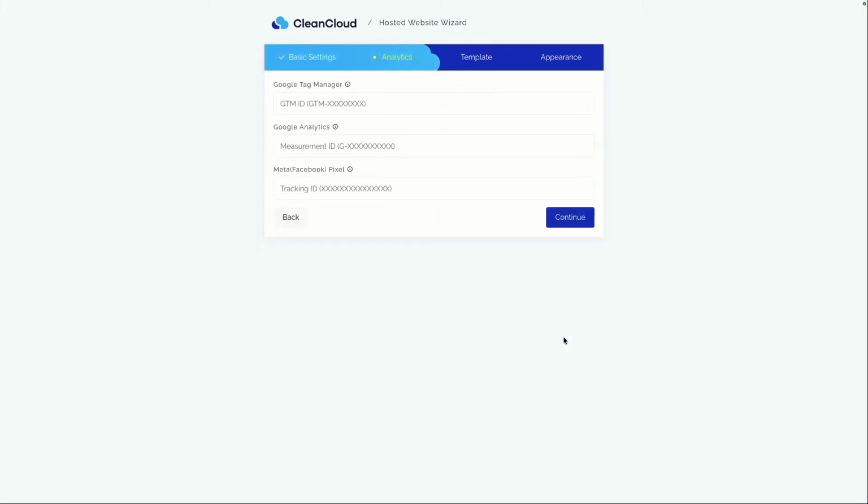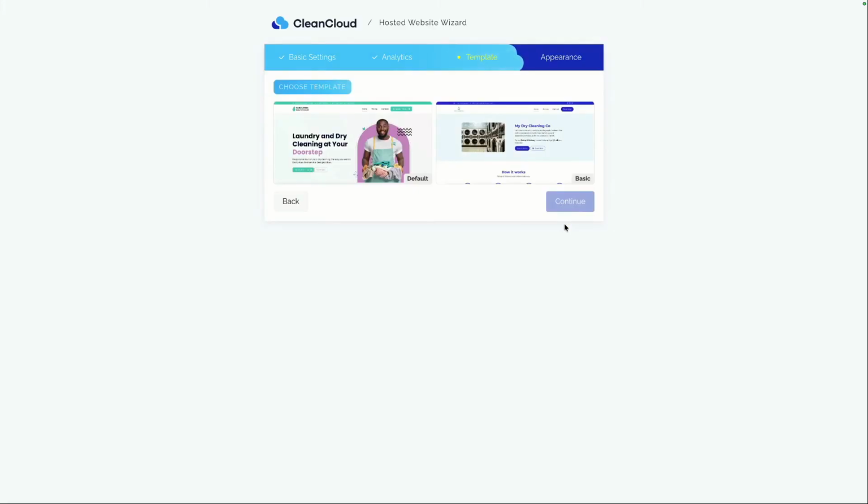The next area is about analytics. Remember that if you don't have Google Tag Manager, Google Analytics, or Meta Pixel, you can add these later. You do not have to do these now, right? So you can go ahead, set up everything, and then come back and add your Google Tag Manager, Analytics, and so on later on. If you don't have this information or you don't have accounts yet with these platforms, you can go ahead in the meantime. And this is where, of course, we can choose one of our templates, right?